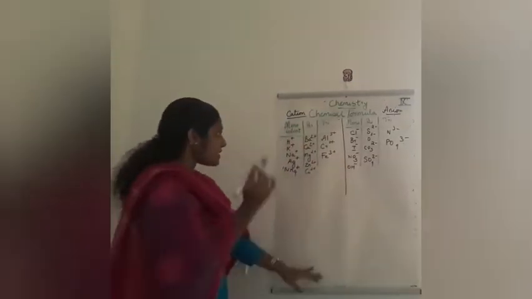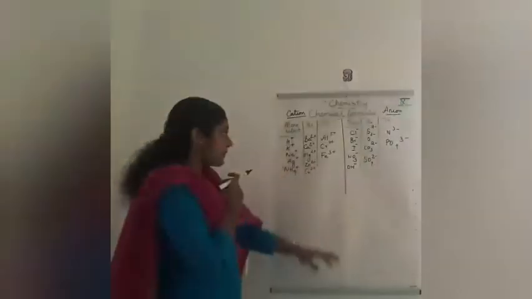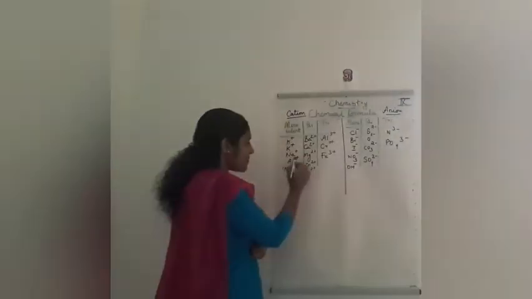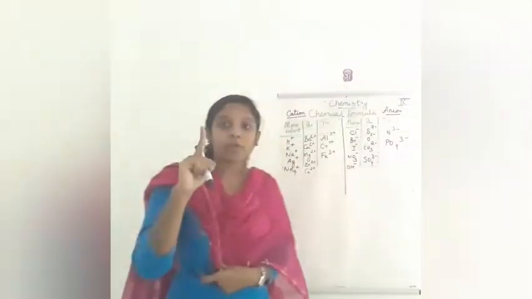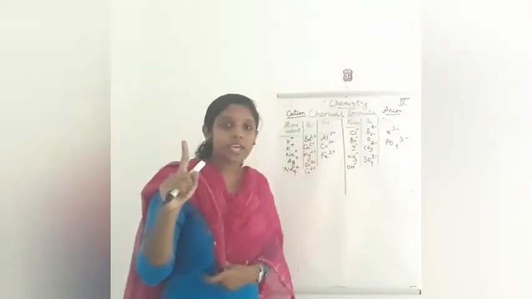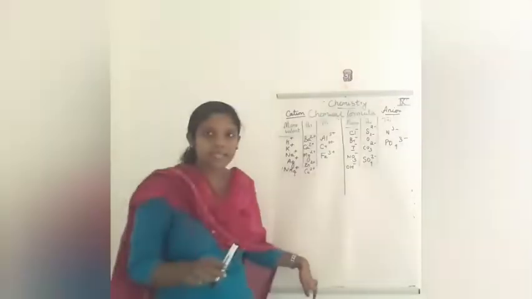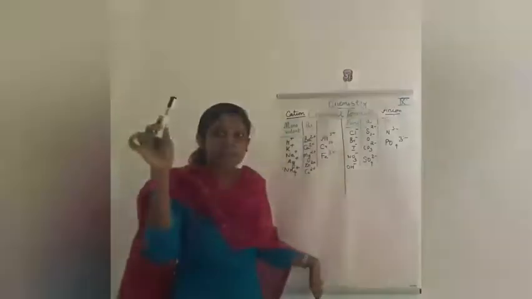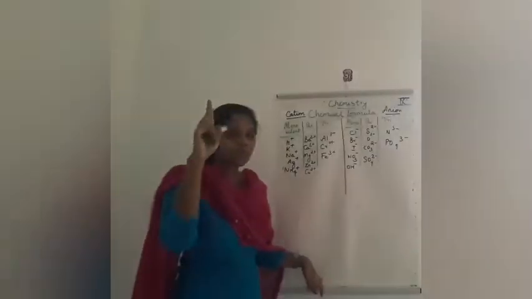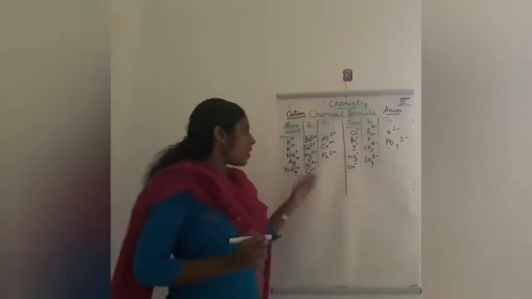So listen here, monovalent in the case of hydrogen H plus, potassium K plus, sodium Na plus, Ag which is nothing but silver, Ag plus, NH4 plus. In monovalent, the charge is only 1, and cations have positive charge. Okay, then bivalent in the case of barium Ba2 plus, calcium Ca2 plus, then 2 plus means they are having 2 positive charge. Magnesium Mg2 plus, zinc Zn2 plus, copper Cu2 plus.